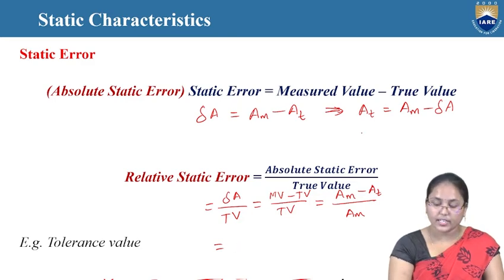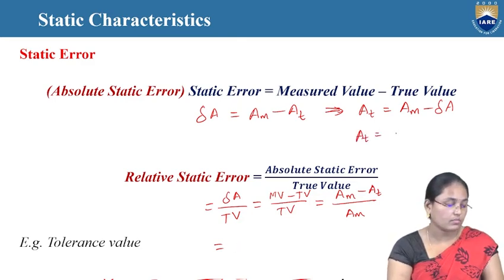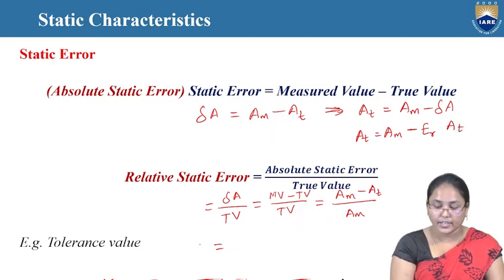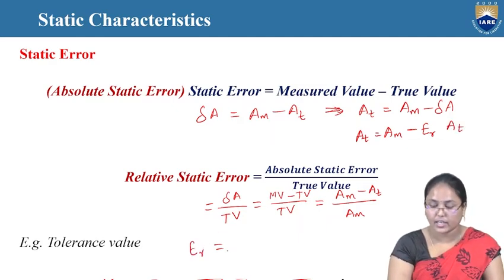AT can also be written as AT equals AM minus ER into AT. Now let us take the relative static error ER equals 1 minus AM by AM, it will be cancelled, so it will be AT by AM.